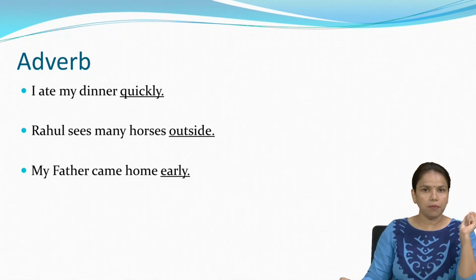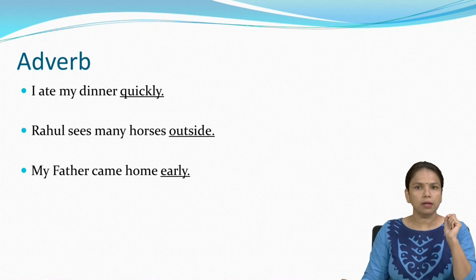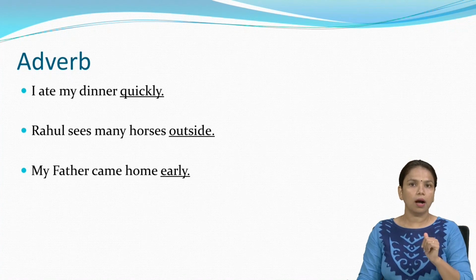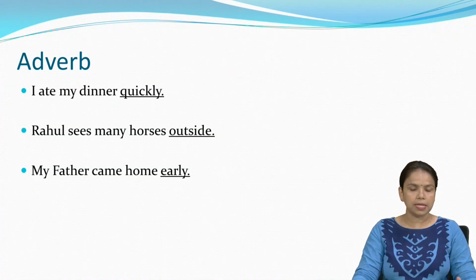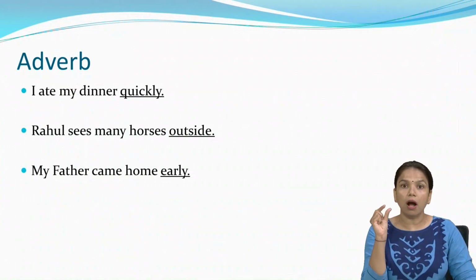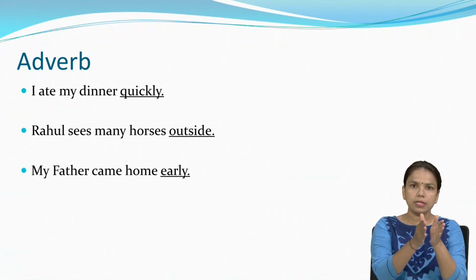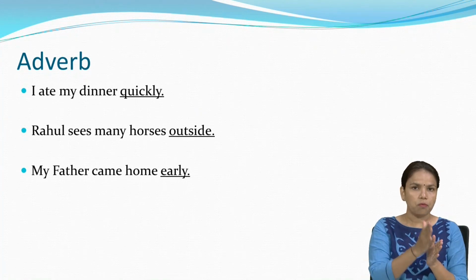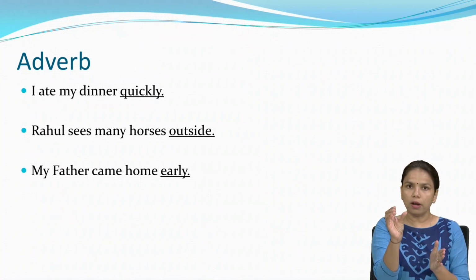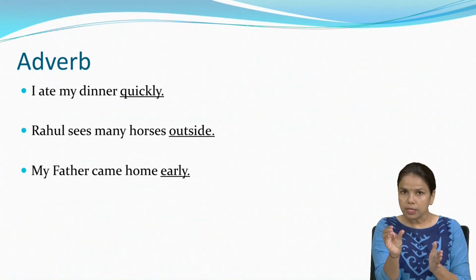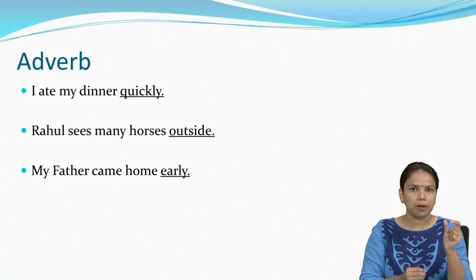Okay? In the same way, see the last example. My father came home early. My father came home, right? It's a simple sentence. But here is the word early. What does it mean? It shows time, right? So the word early describes the verb came.